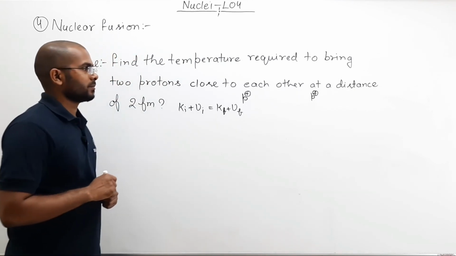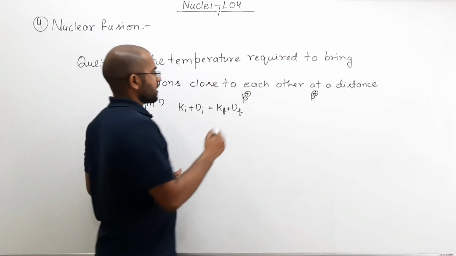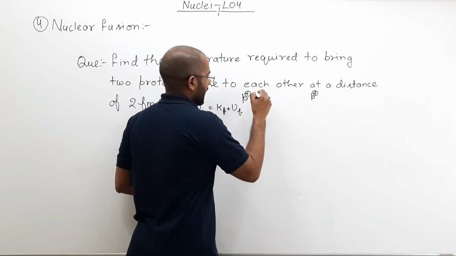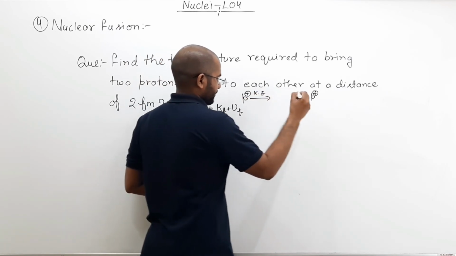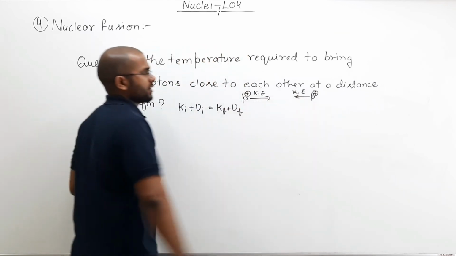Initially their potential energy is 0, and let us say I supplied kinetic energy Ke to both of them, and they started moving towards each other.